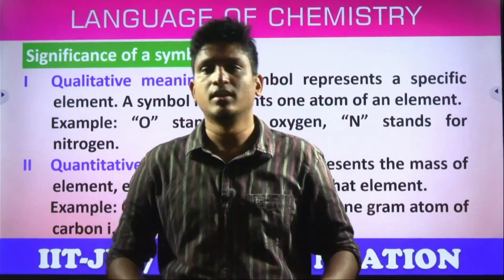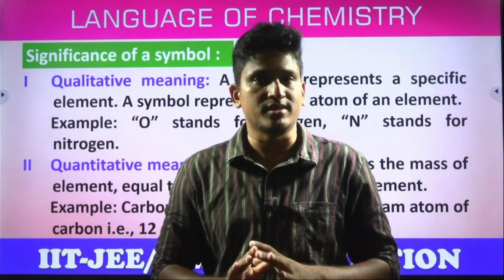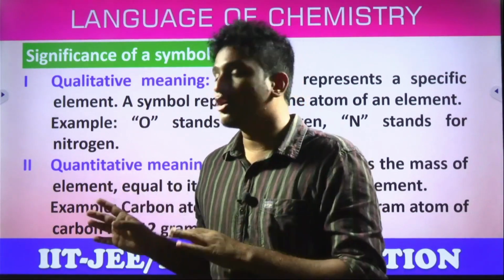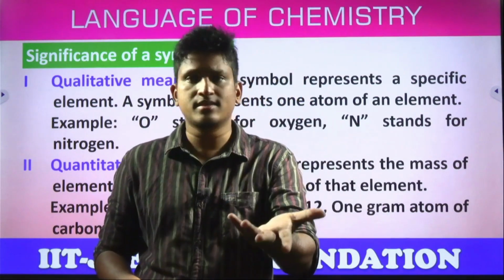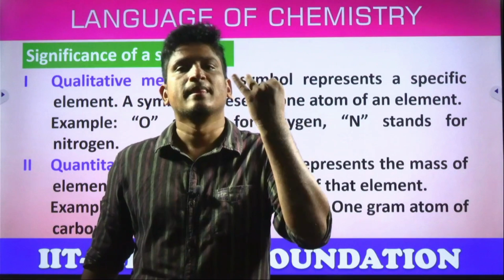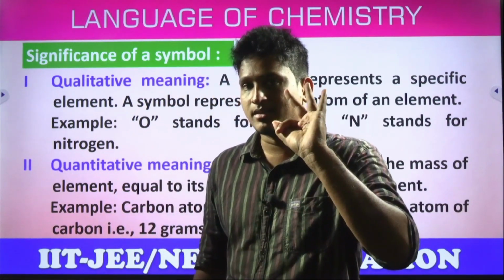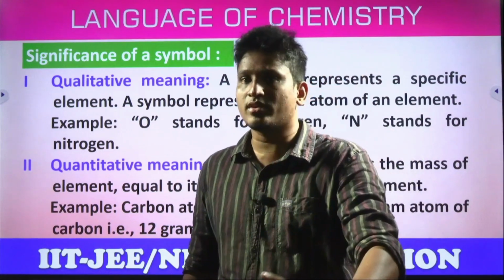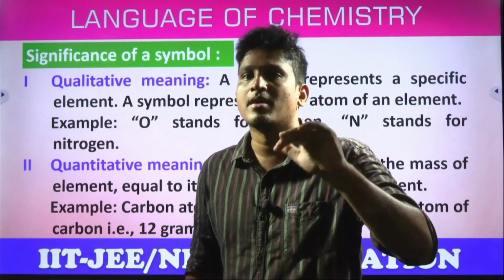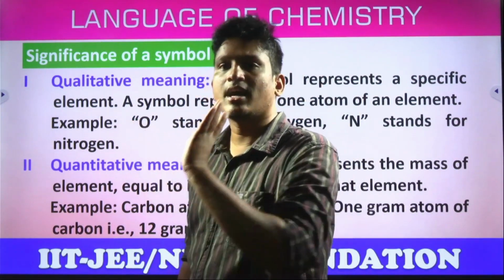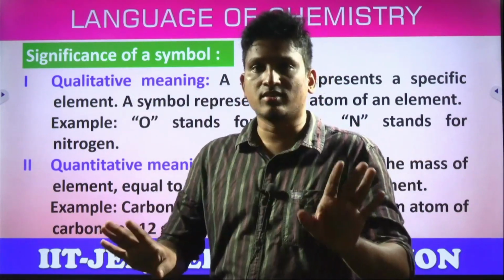That is qualitative meaning. Quantitative means amount. These symbols also indicate the mass of that particular element, students, the atomic mass also. Atomic masses are not mentioned in general, but every element has its own mass. Yes or no? An atom is made up of protons, electrons and neutrons. Protons and neutrons provide mass for an element. So every element has its own number of protons and its own number of neutrons. So definitely every element has its own mass. So with these elements, carbon, see, what does it mean? Carbon's mass is 12 grams, students. Why 12 grams? That's not the study right now.